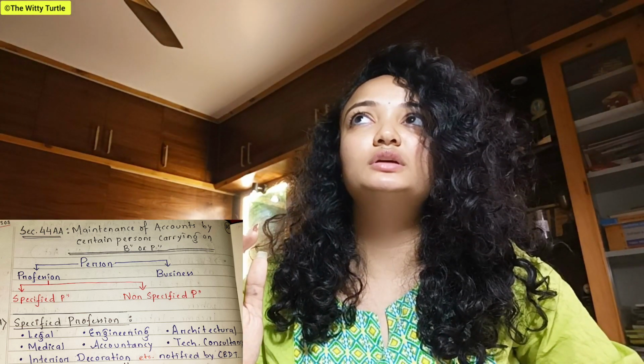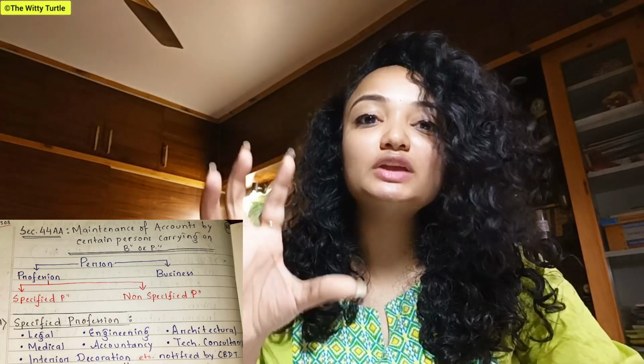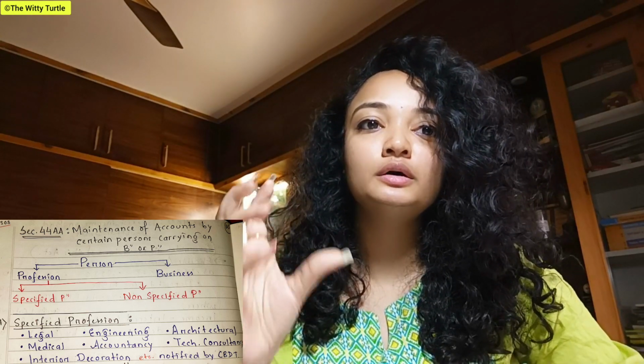For example, basically the educated people, the specified profession is for those persons whose profession is dependent on proper learning, proper knowledge and skill, right? Who are educated people, who are qualified people, it is for them. And non-specified profession means the persons carrying on the professions which generally not necessarily requires any professional or educational qualification, right?